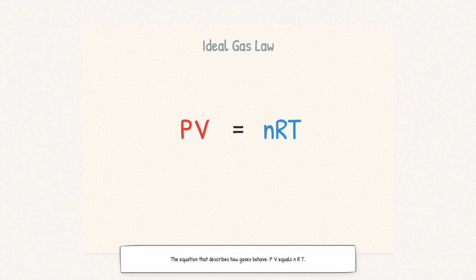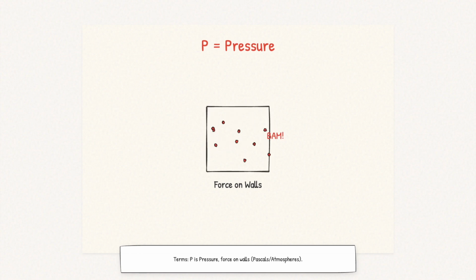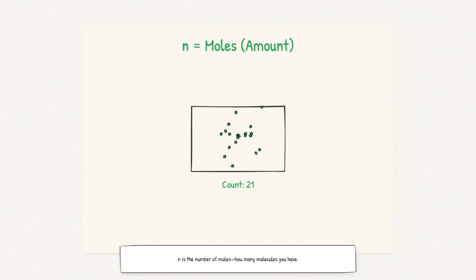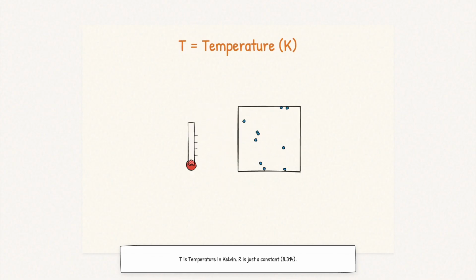The equation that describes how gases behave: PV equals nRT. P is pressure, the force gas molecules exert on container walls, measured in pascals or atmospheres. V is volume, the space the gas occupies, in liters or cubic meters. N is the number of moles of gas, essentially how many molecules you have. R is the universal gas constant, about 8.314. T is temperature in Kelvin.